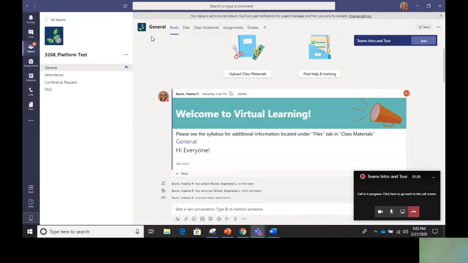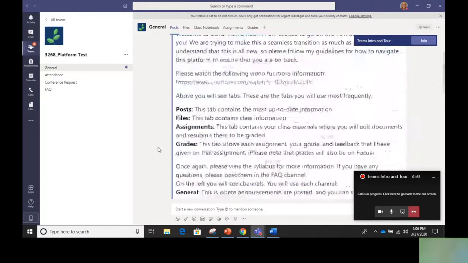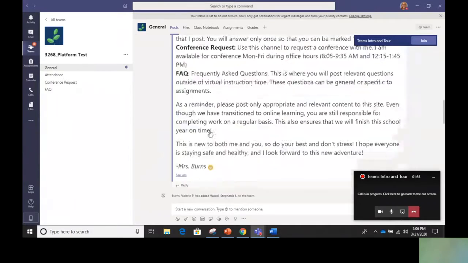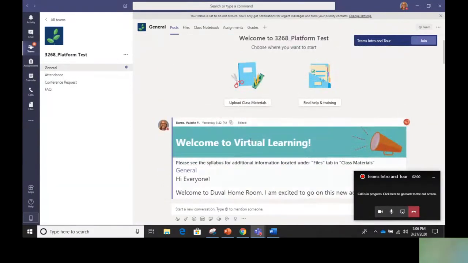Okay, so the first thing that I want you to notice is these four what are called channels on the left-hand side. So first you have general, and then you have attendance, conference requests, and frequently asked questions. In the general channel is where you're going to find this information. This is where the announcements that I've posted will show up. It also has a general feed of what's going on in the class. If I post assignments and whatnot, they'll be uploaded here.